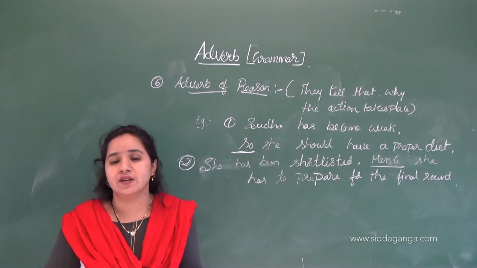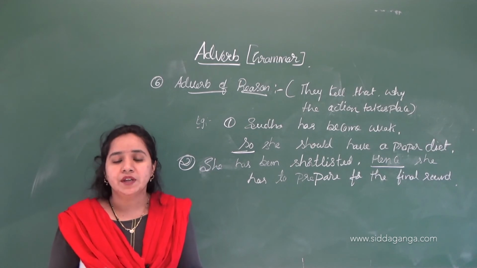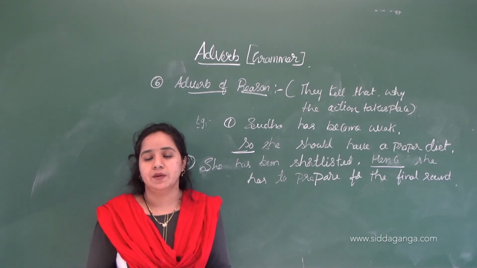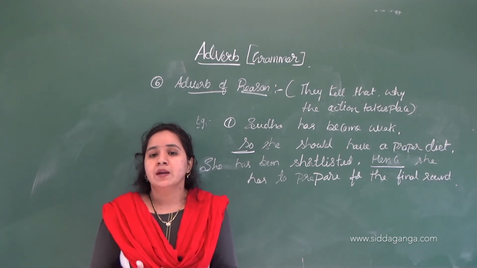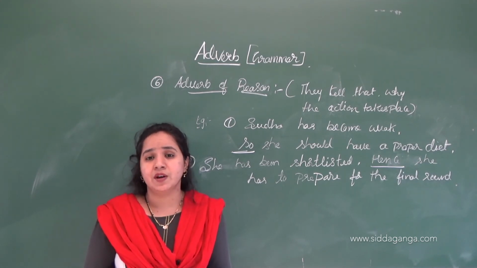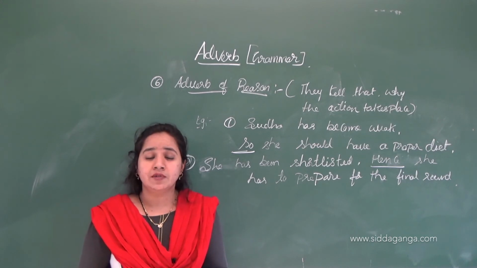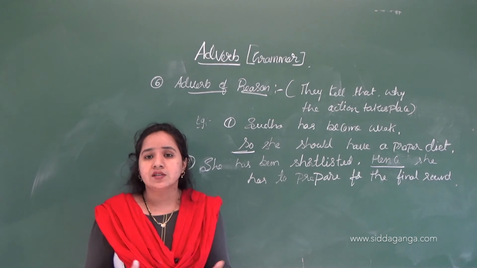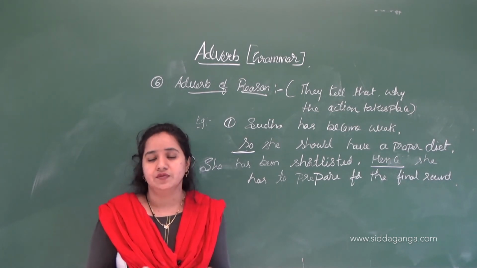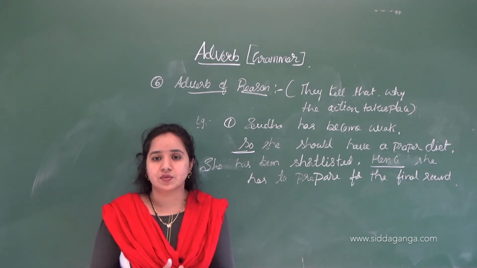So in today's class we have learned about the adverb, the meaning of adverb and the types of adverb. Here the adverbs of time, adverbs of place, adverbs of manner, adverbs of reason, adverbs of degree and adverbs of frequency. These are the types of adverbs. I hope that you have understood this.